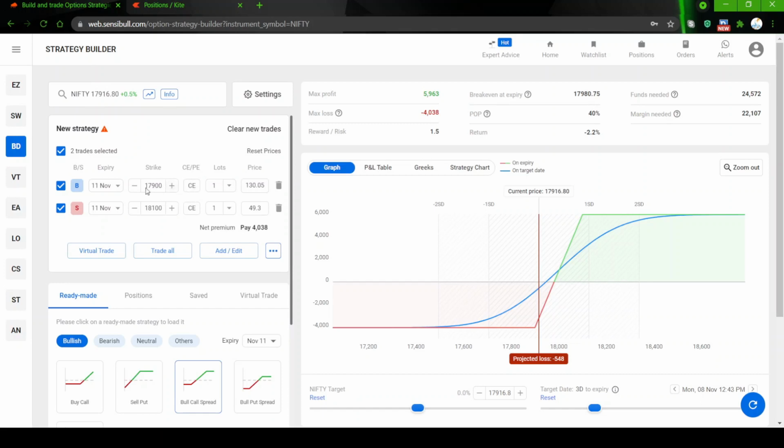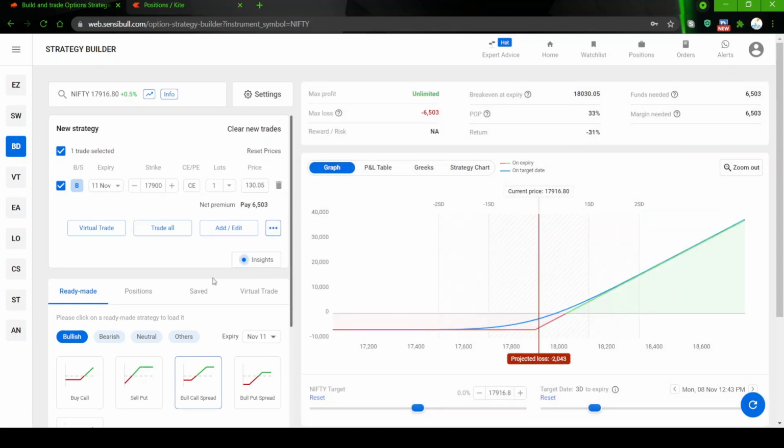So for an at-the-money option expiring in another 3 days, because today is Sunday the 7th, so 8th, 9th, 10th, 11th, we have only 4 days to expiry. Expiring in 4 days, you are paying a premium of 130 rupees. Say you only bought this option, forget the rest, I'll delete this stuff, so let us go with buying a call only. You are going to buy this option by paying a premium of 130 rupees.